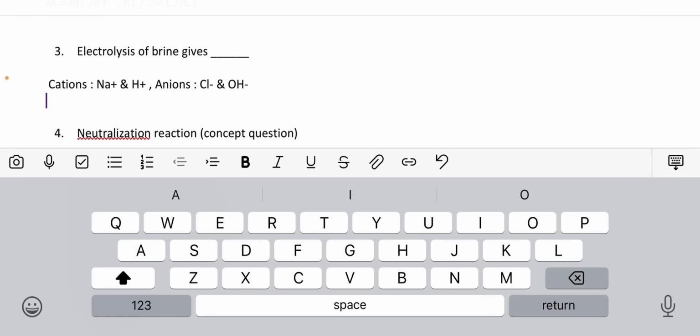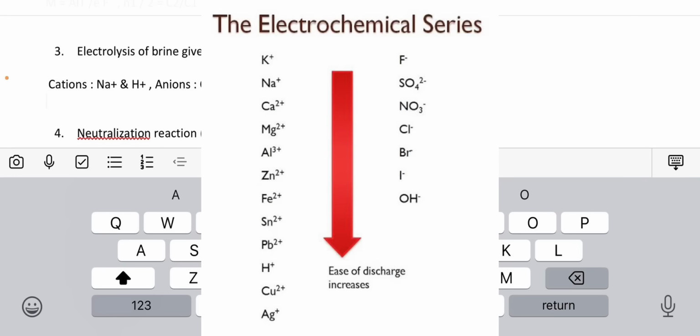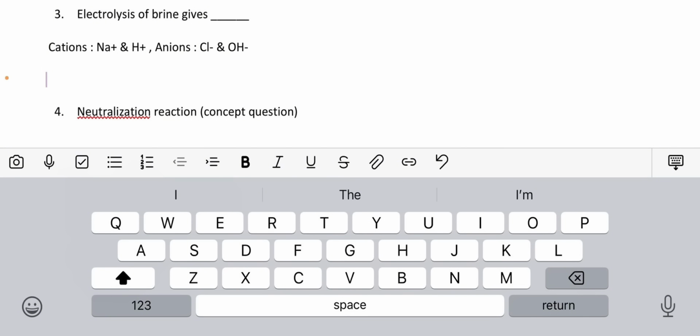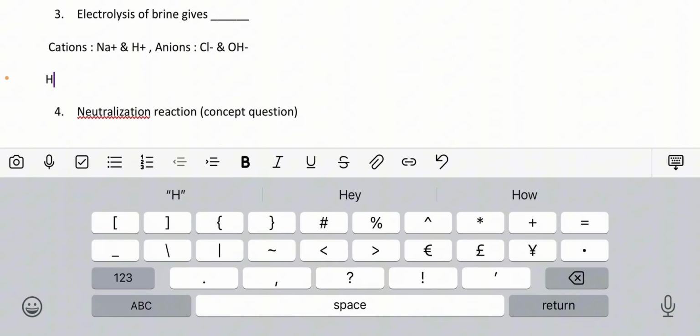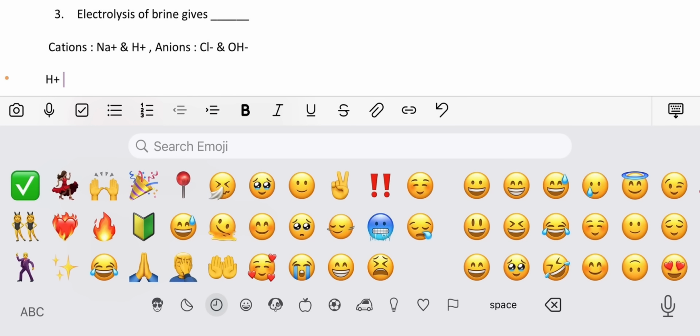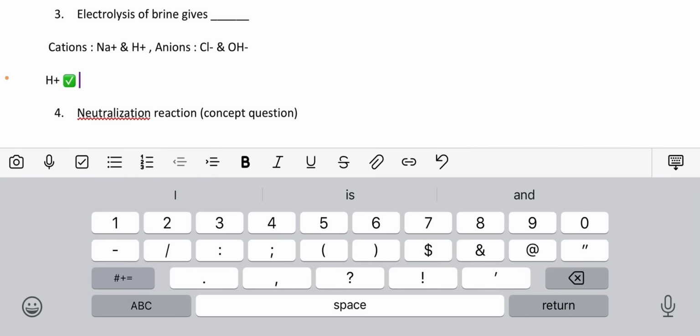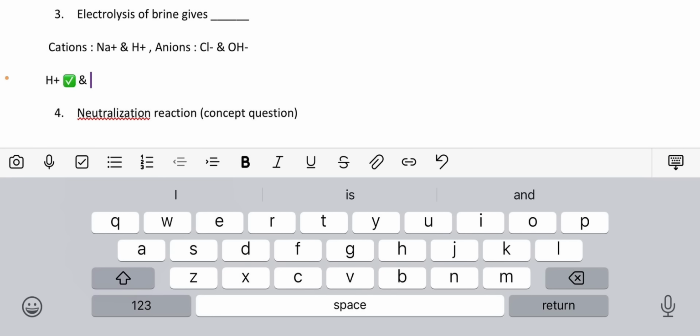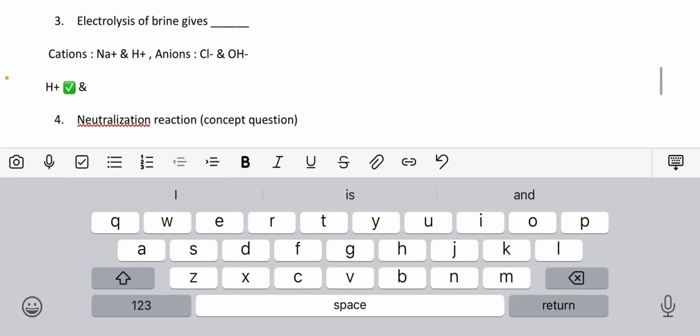In the electrochemical series, you have the common mnemonic, popular scientists can make it. If you use that, all right. But if you check the electrochemical series, which you should be able to see on your screen right now, you see that hydrogen is lower in the electrochemical series than sodium. There's a reason for that, but I'll not be explaining it here. So that means that in the cathode, hydrogen will be preferentially discharged, and in the anode, remember we're treating concentrated.